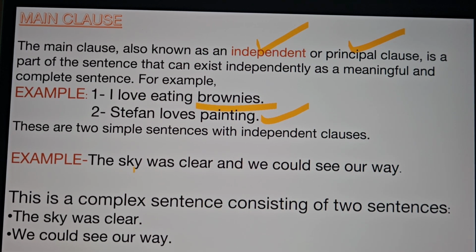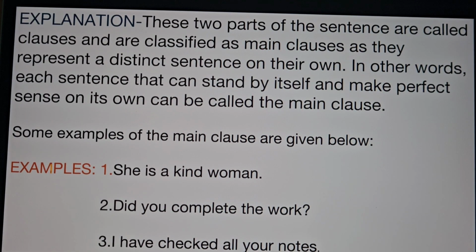Let's see another example. The sky was clear and we could see our way. This is a complex sentence consisting of 2 sentences. The sky was clear, and we could see our way. These 2 sentences are also independent clauses. Though they are connected by and, they stand complete on their own. More explanation, let us see. These 2 parts of the sentence are called clauses and are classified as main clauses as they represent a distinct sentence on their own.